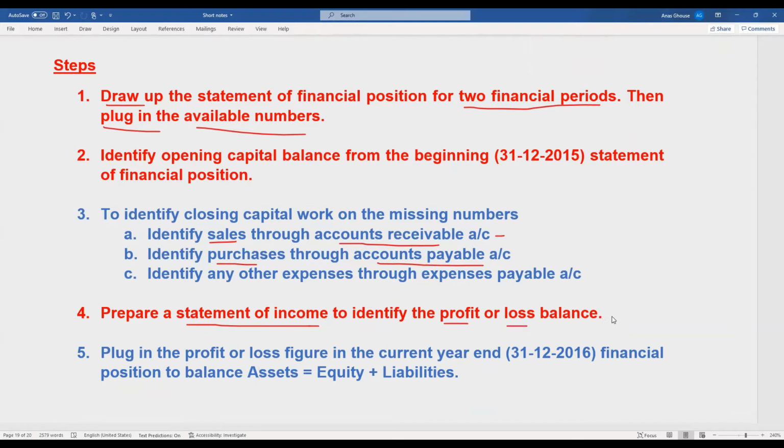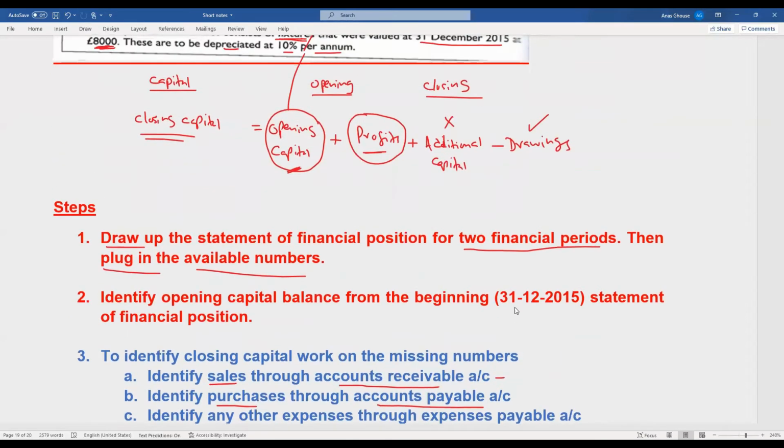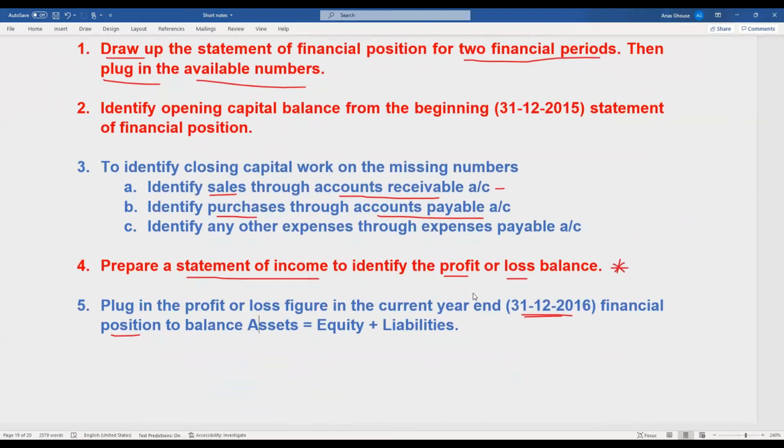Once you identify this number, you can plug in the profit or loss figure in the current year-end financial position, which is 31st December 2016, which is the missing number here, the profit. Once you plug in that number, you can balance your accounting equation, which is the financial position: assets, equity, and liabilities.